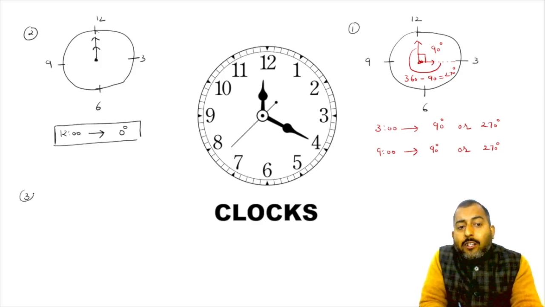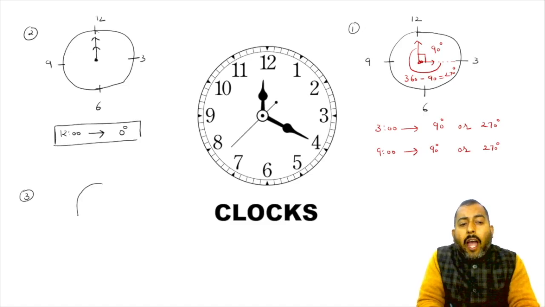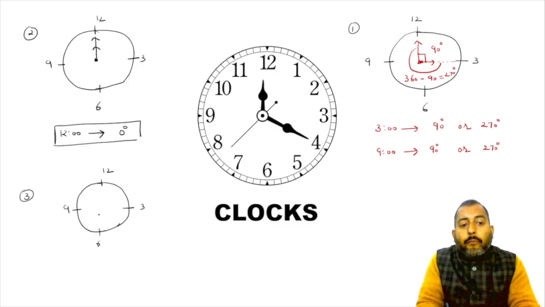Similarly, I would like to ask one more question, and that is, what about the angle between the hands of the clock at sharp 6? Tell me, think about it. What is going to be the angle? Sir, at sharp 6, the minute hand will point towards 12, but the hour hand will point towards 6.